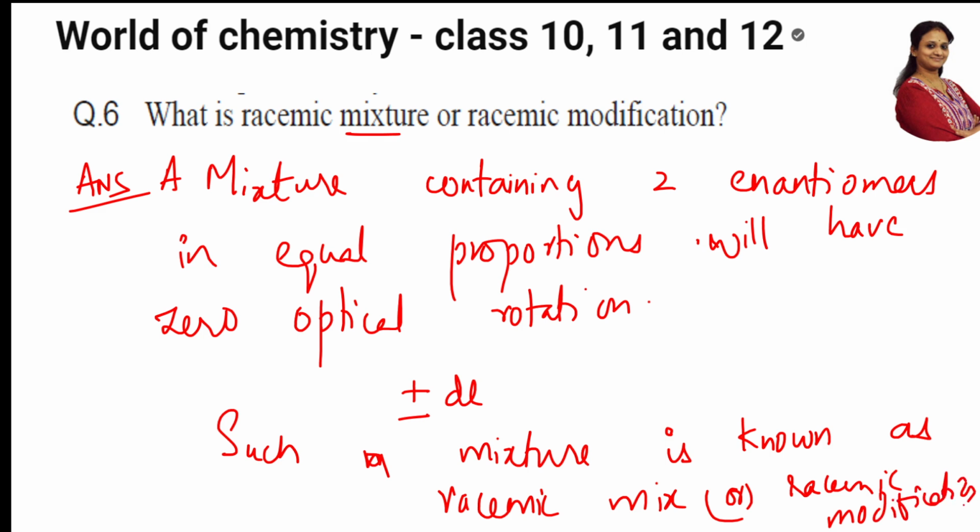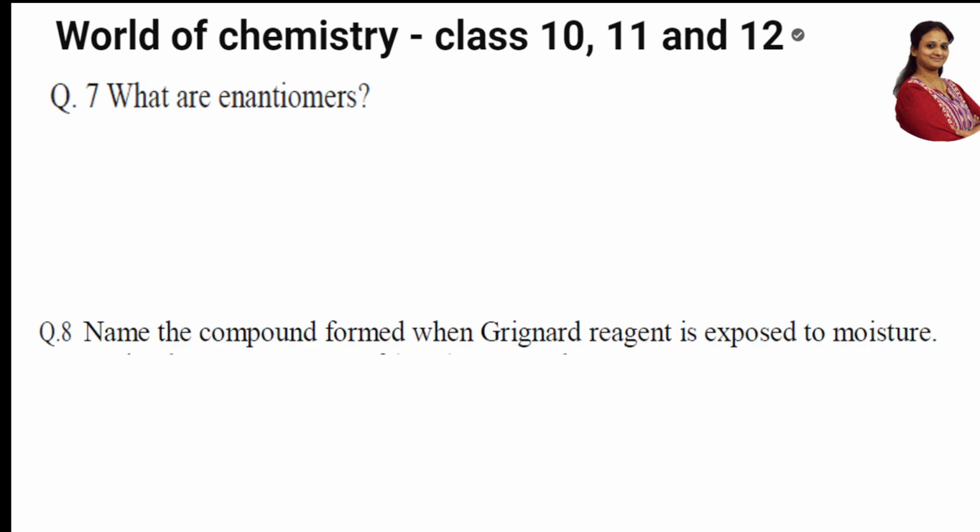So you're going to explain this in the box. You're going to write that they have two enantiomers, underline this. They will have zero optical rotation. Write this. By this, the examiner will understand that you know the concept. Okay. Next question. What are enantiomers now?